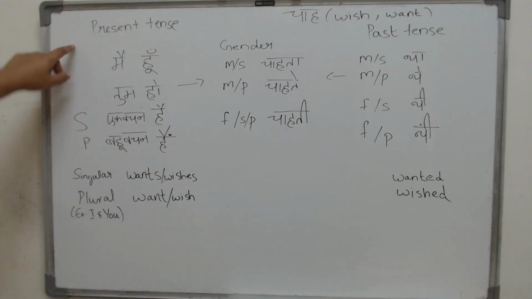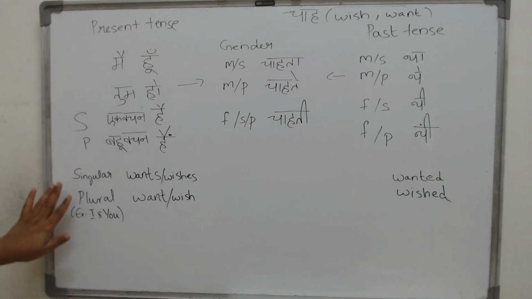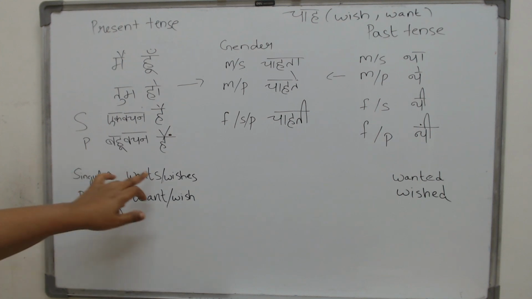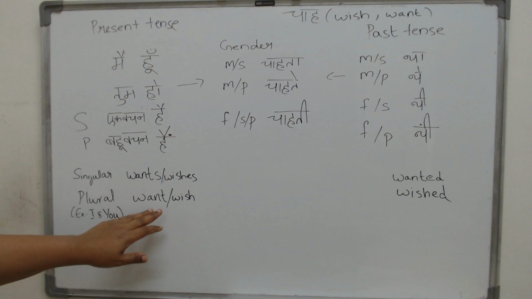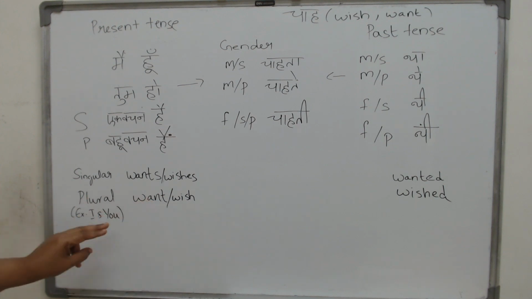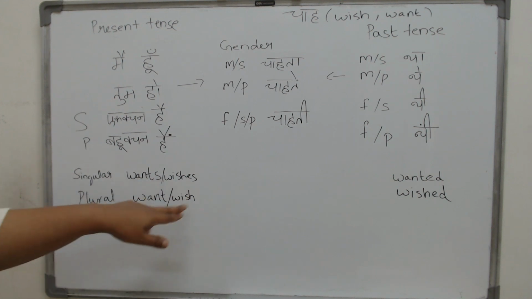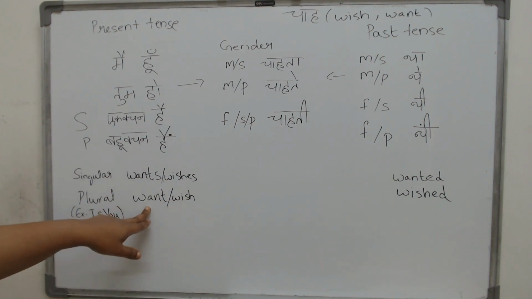Now in present tense, two forms, for singular and for plural. For singular it comes with the s. For the plural it comes without the s. But two important exceptions, I and you. I and you are singular. It is just me, it is just you. We are singular, but we will follow in this mode. I want to drink.